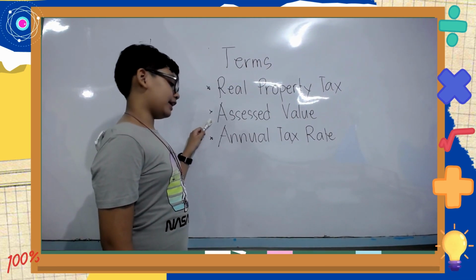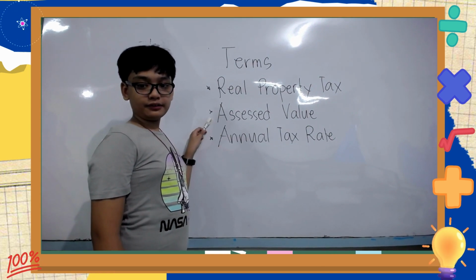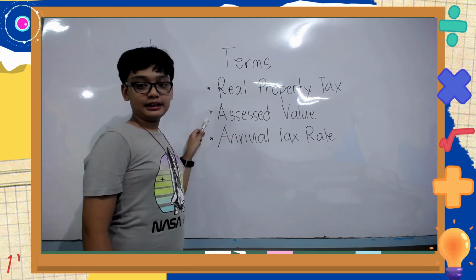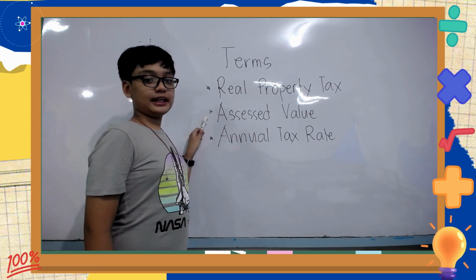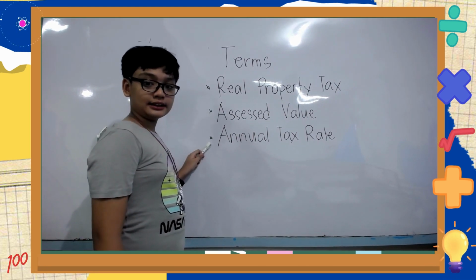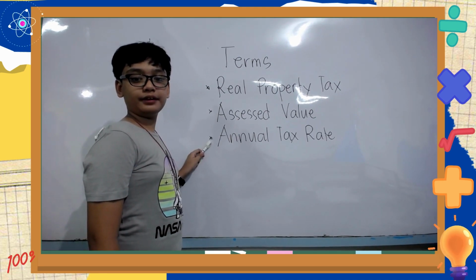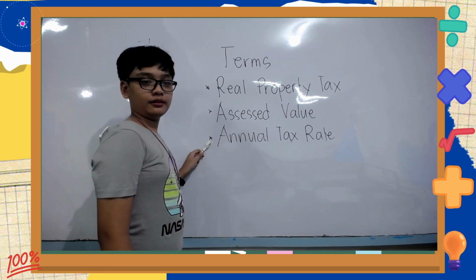Next is the assets value. They are the net value of an invested fund's assets less its liabilities divided by the number of shares outstanding. Last is the tax rate. It's the percentage of which an income of an individual or corporation is taxed.